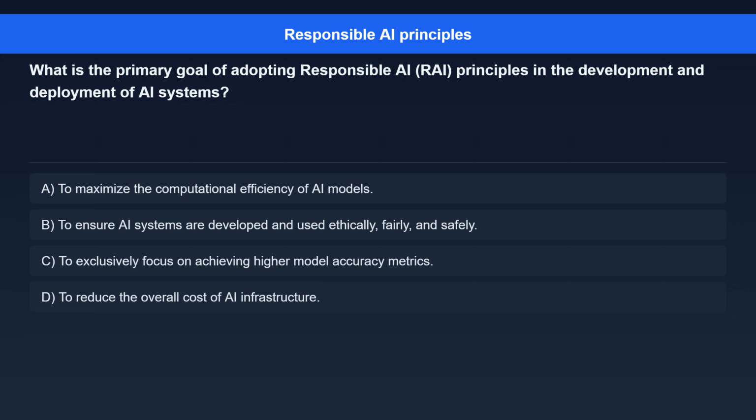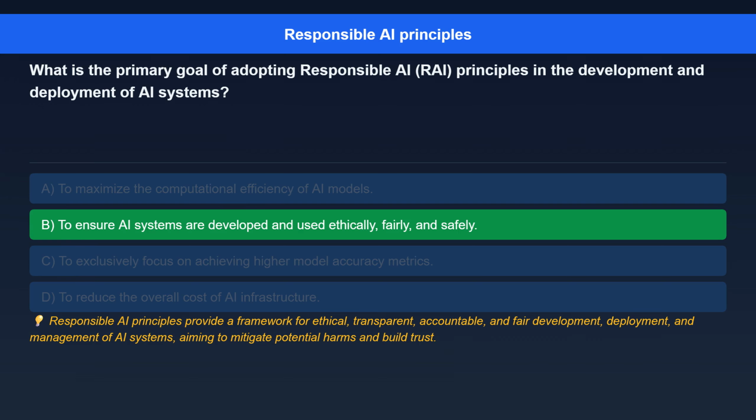Question 7. What is the primary goal of adopting responsible AI (RAI) principles in the development and deployment of AI systems? Option A. To maximize the computational efficiency of AI models. Option B. To ensure AI systems are developed and used ethically, fairly, and safely. Option C. To exclusively focus on achieving higher model accuracy metrics. Option D. To reduce the overall cost of AI infrastructure. The correct answer is to ensure AI systems are developed and used ethically, fairly, and safely.